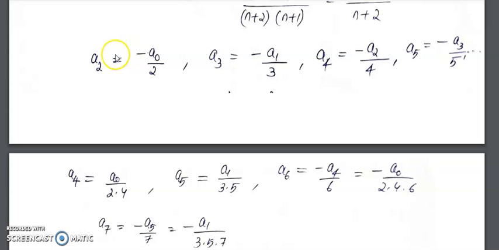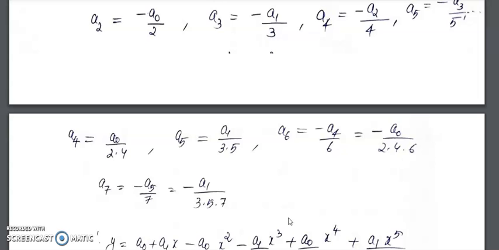So a2 is minus a0 by 2, a3 is minus a1 by 3. Then a4 will be a0 by 2 into 4, a5 will be a1 by 3 into 5, a6 will be minus a0 by 2 into 4 into 6, and a7 will be minus a1 by 3 into 5 into 7. So it will proceed in that form.